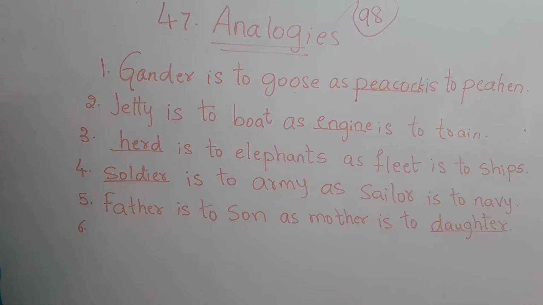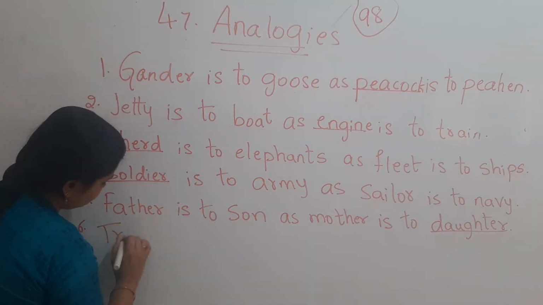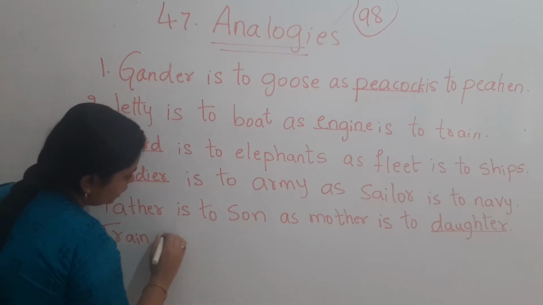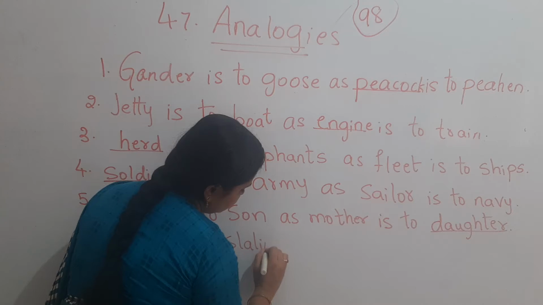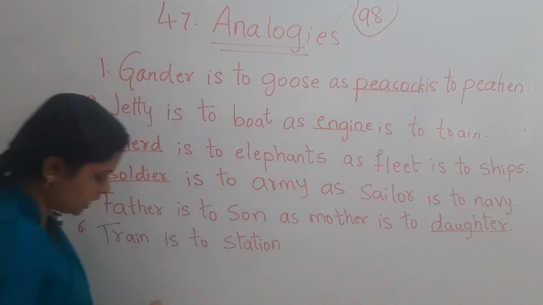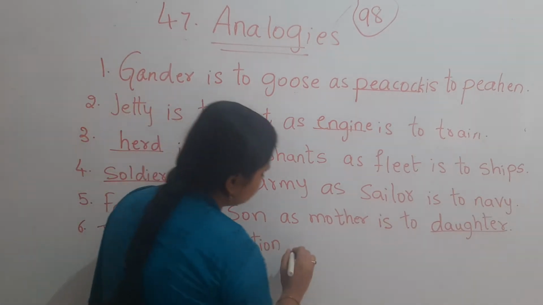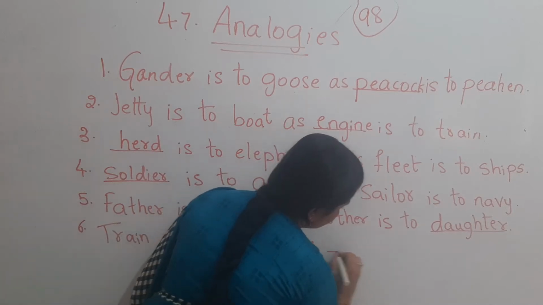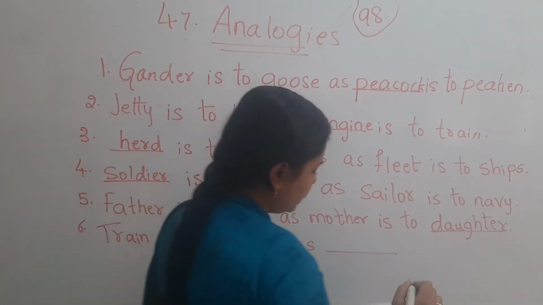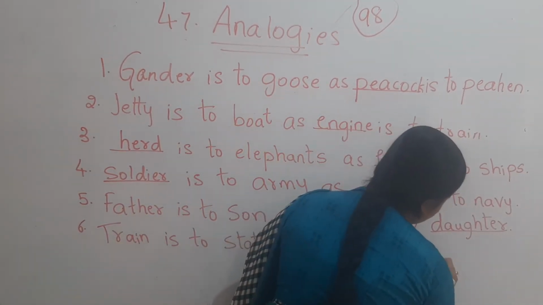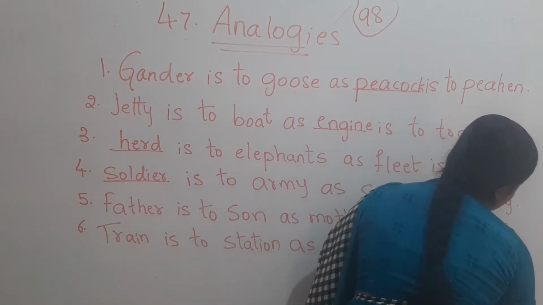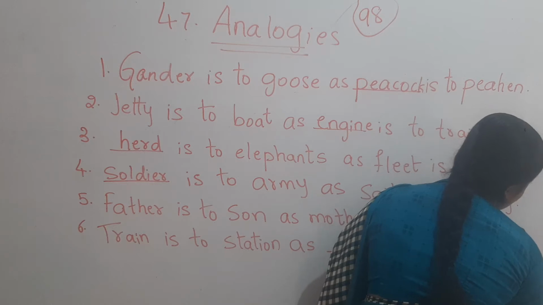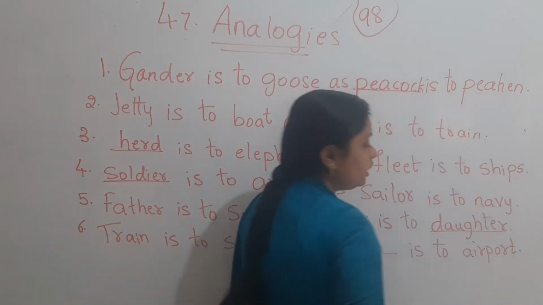Number 6. Train is to station as dash is to airport. This is very easy. I hope this answer is in everybody's mind.